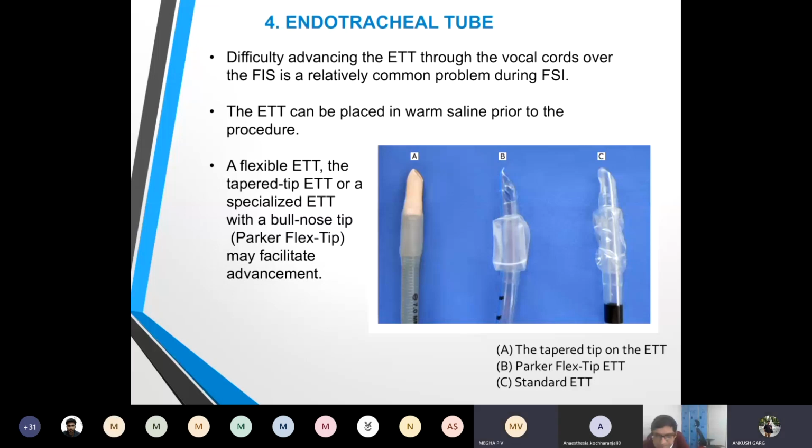Can you tell me the name of the airways which Ankush has described right now, used for fiber optic, oral fiber optic intubation?